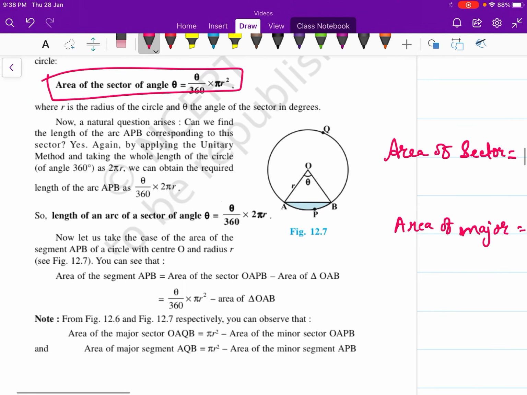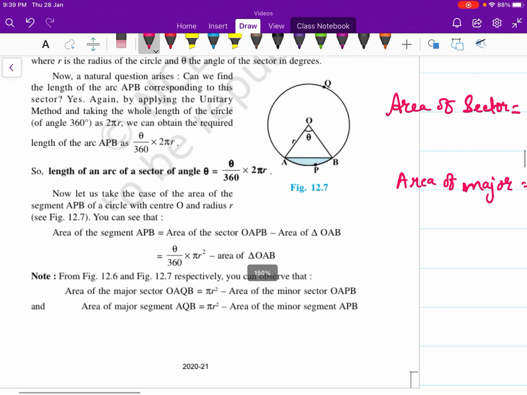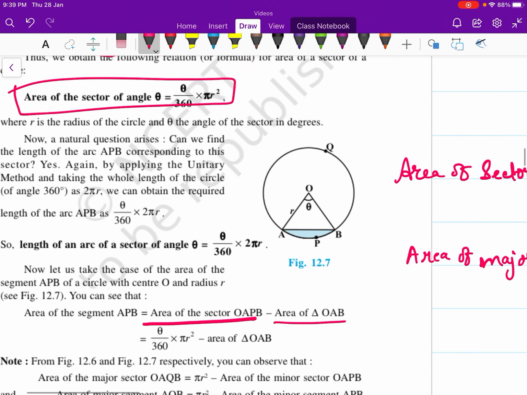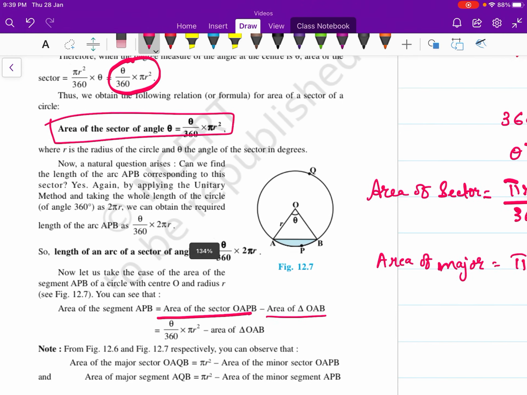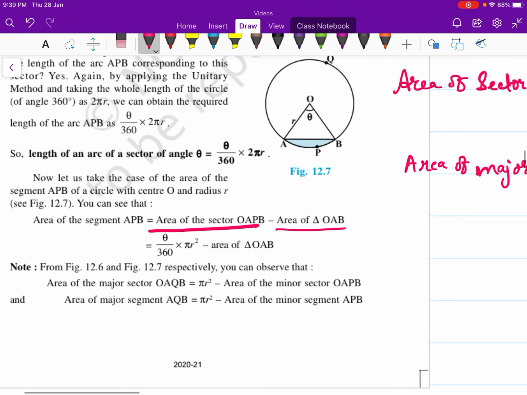So now let us take the case of the area of a segment. We know that the area of a segment is the area of the sector minus the area of the triangle. So the area of a segment is equal to theta upon 360 into pi r square minus the area of triangle OAB.